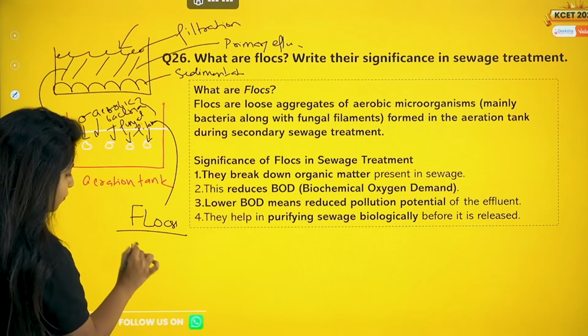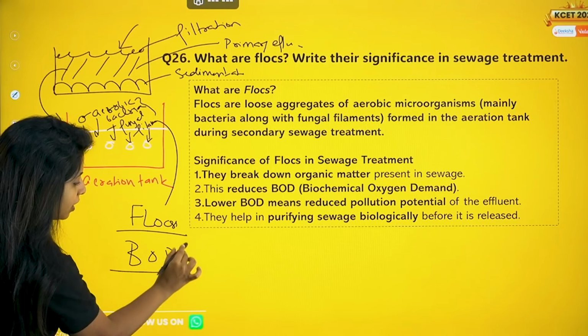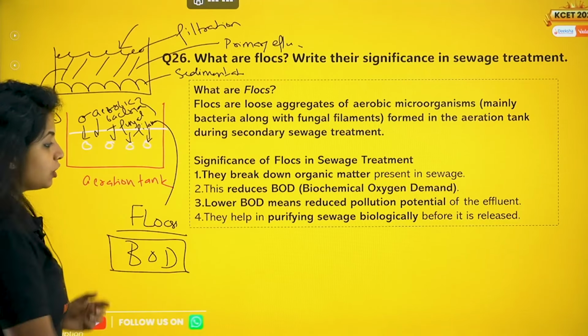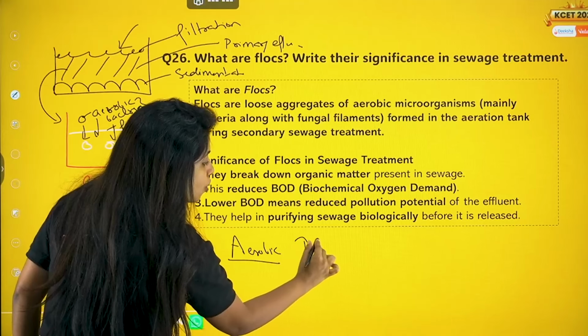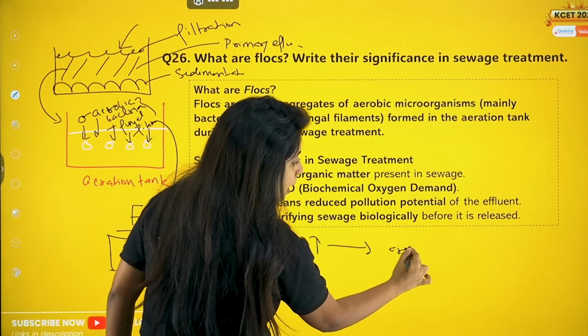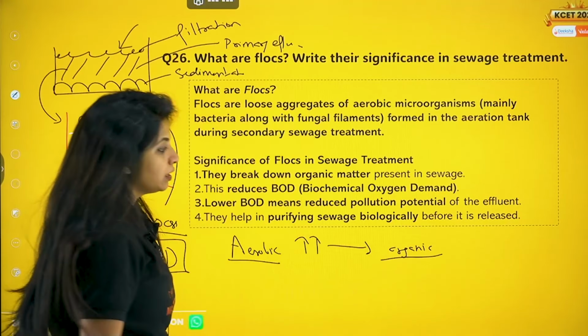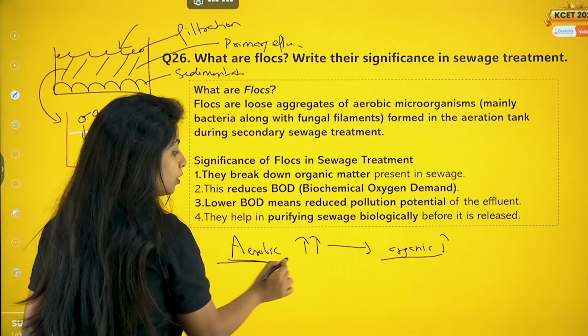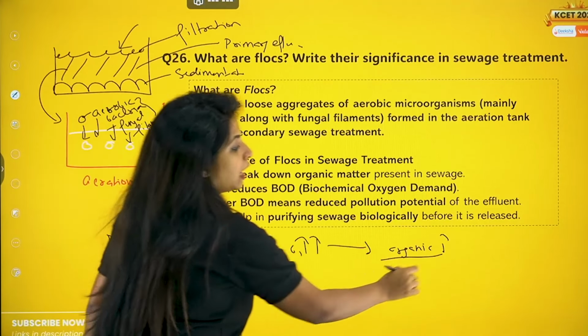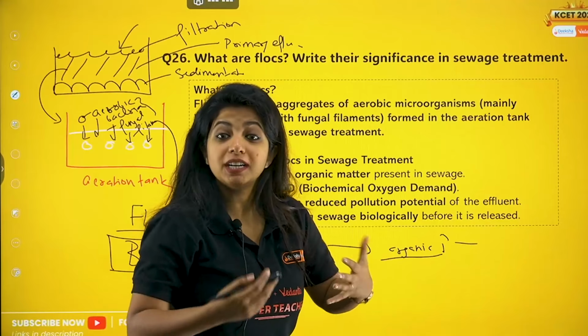And with that I'll also talk about BOD, biochemical oxygen demand. My dear children, this aerobic bacteria definitely needs oxygen to break down the organic matter. So if organic matter is more, aerobic bacteria will be more, and they will also need more oxygen. That means biochemical oxygen demand is more.